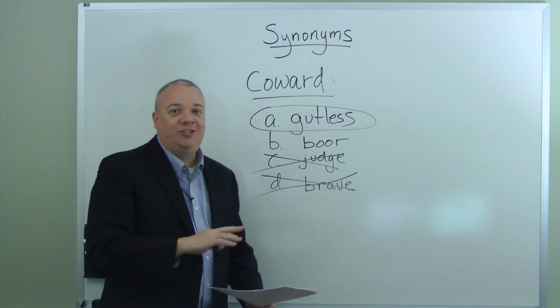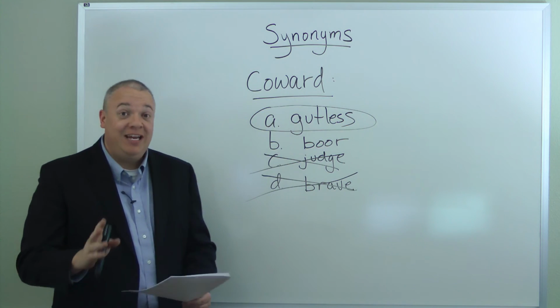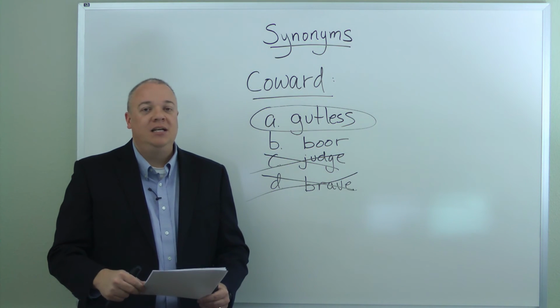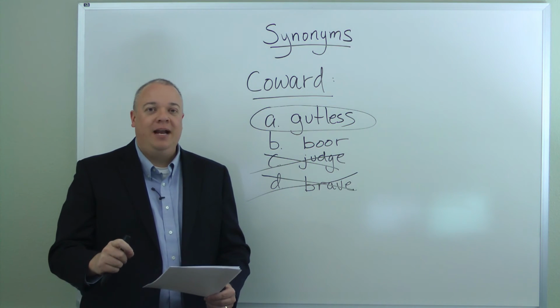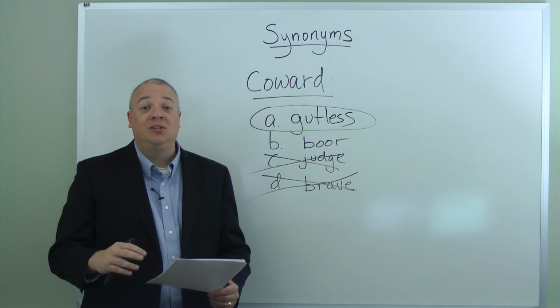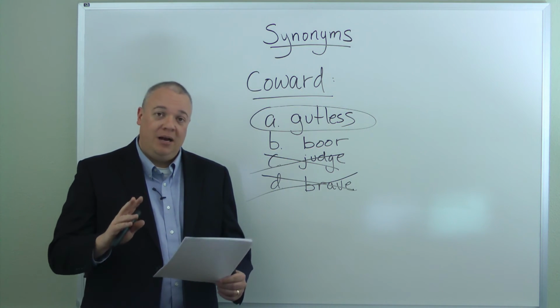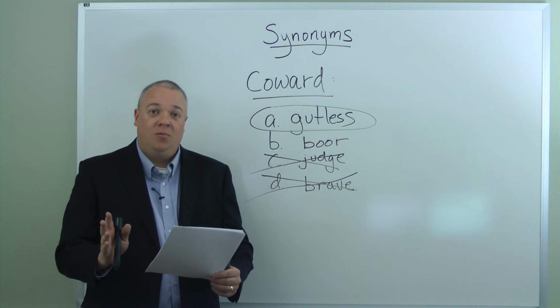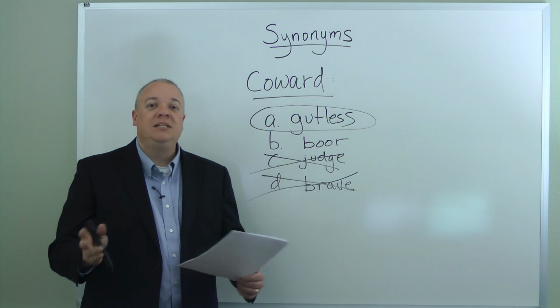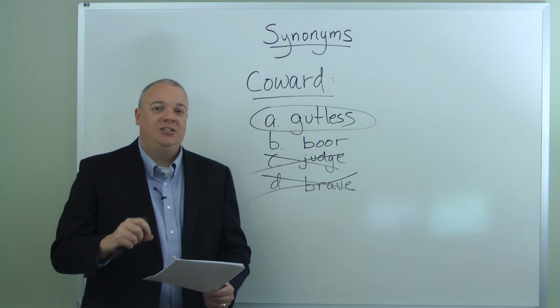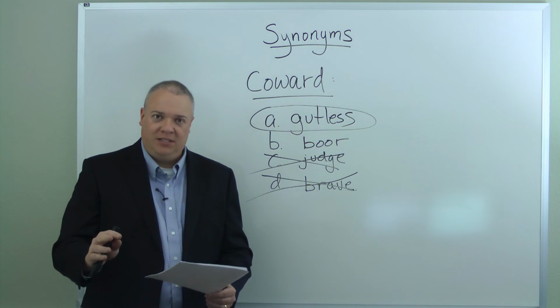Now, once again, this is just an example to illustrate a test-taking strategy. When you're taking your test and you come to the portion that has synonyms, if you automatically know the right answer, go with the right answer. But if you're uncertain, then basically just start looking at the answers and eliminate the ones that you know it cannot possibly be until you've narrowed it down to the ones that are possibilities, and then start looking for overlap in meaning. Because often on these tests, they're not testing your ability to find a perfect synonym.